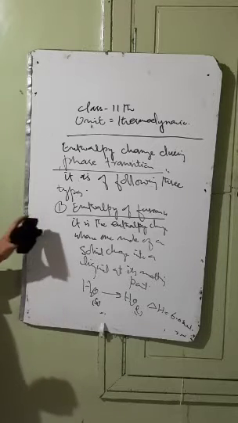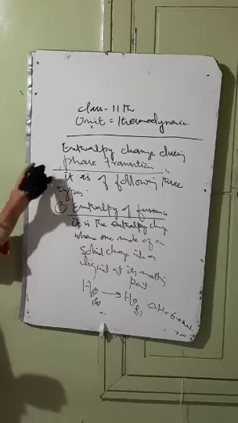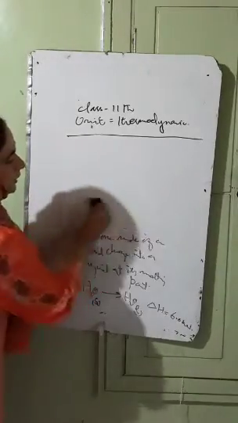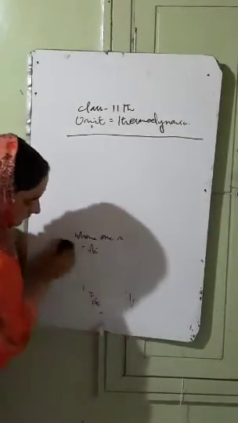So enthalpy of fusion है क्या? When 1 mole of a solid, एक solid होता है, 1 mole of a solid, when it gets converted into the liquid at its melting point, that's called as the enthalpy of fusion. Now we have the second, that's called as the enthalpy of vaporization. Number second जो है, that is enthalpy of vaporization.